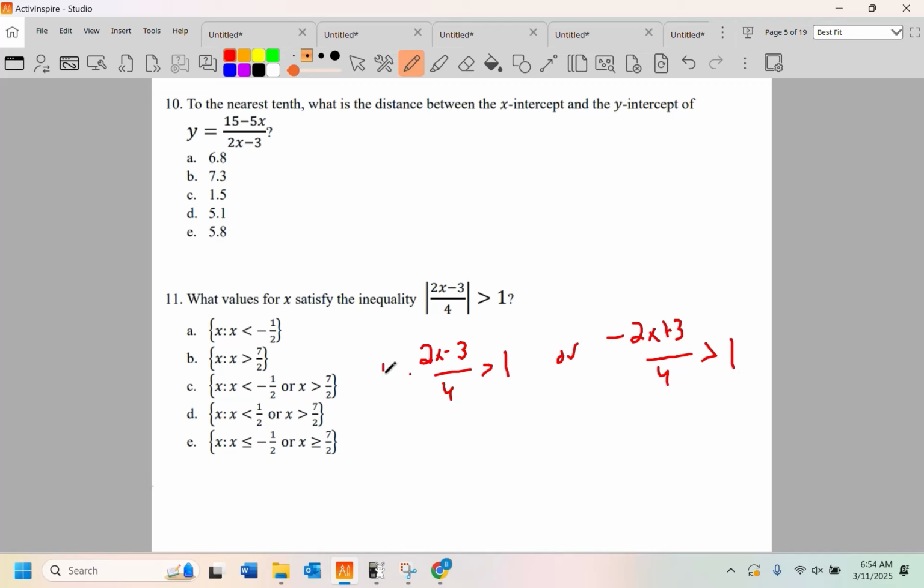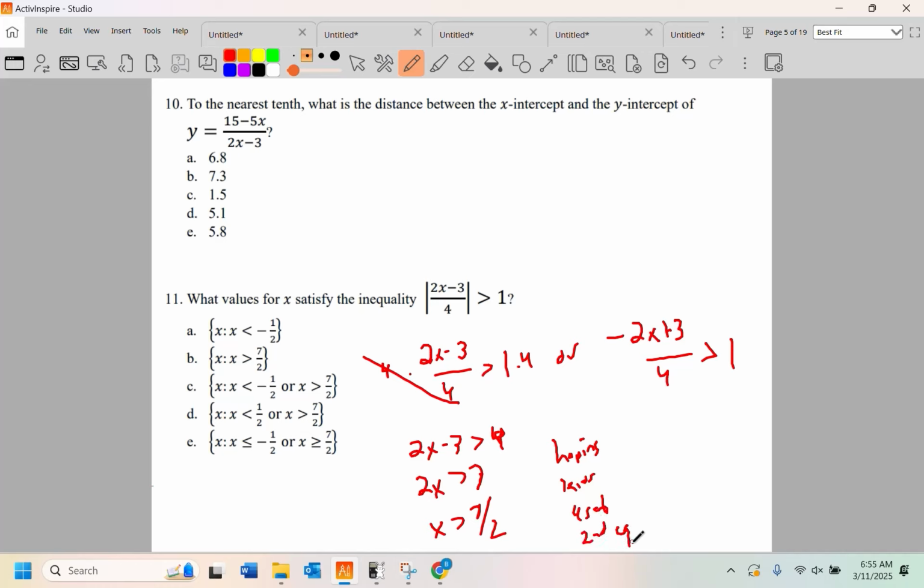Anywho, we're going to multiply by 4 on both sides. That'll give us 2x minus 3 is greater than 4. We'll add 3. 2x is greater than 7. X is greater than 7/2. So you can see that right there. And they're hoping, and they're literally hoping, kids forget the second equation because 2 out of 3 do. 2 out of 3 kids forget the second equation.